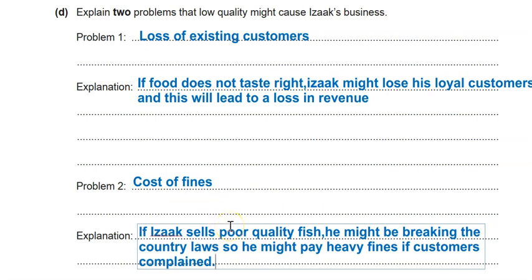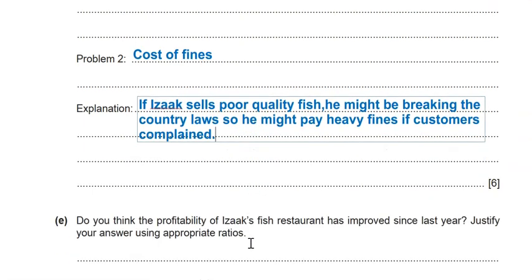Okay, so this is an answer. I can have another answer. There is, for example, damage to the reputation of the restaurant, so customers might go elsewhere, for example. This is an answer that could be. Why not? Okay, so this is part D.